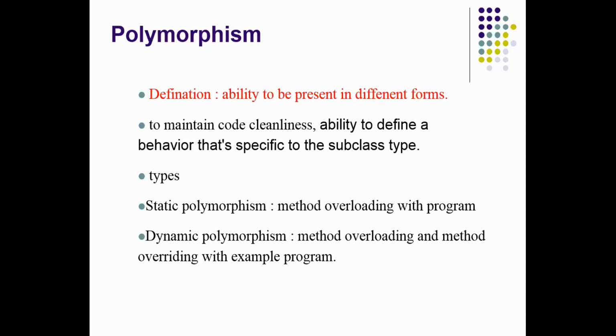The method name will be the same, but it will execute differently if I pass different parameters. If I send an int value, it will execute one implementation. If I send a character value, it will execute a different implementation. Here the method name will always be the same, but the parameters will be different.